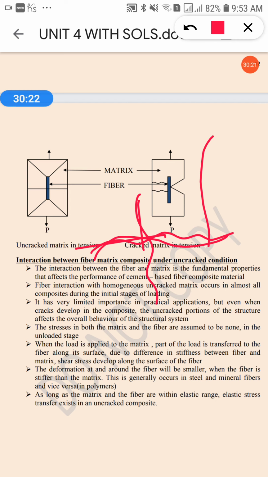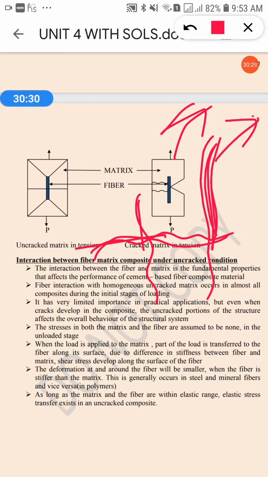If you are pulling out this fiber, because of the long length of this fiber, the fiber might fracture rather than pull out. It may be possible that the fiber will fracture from here and this part comes out. So you have to avoid the large length of the fiber because of this. So this is the fiber pull out test.